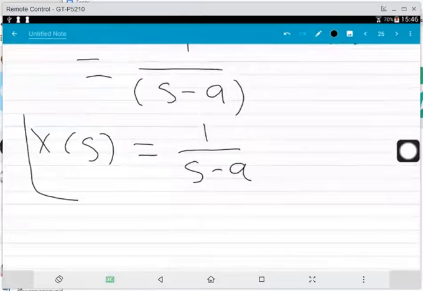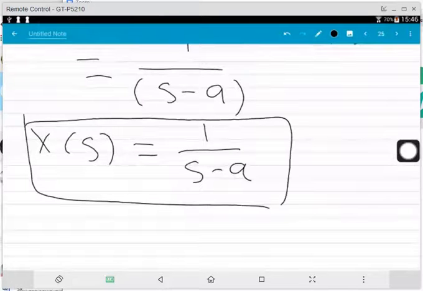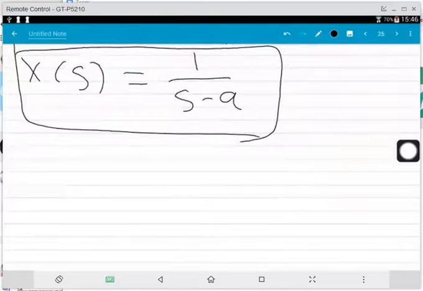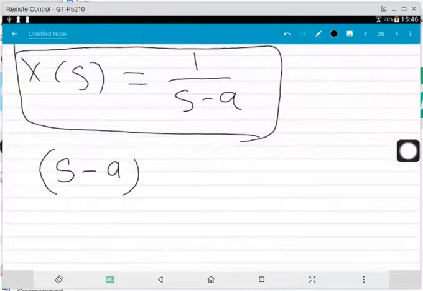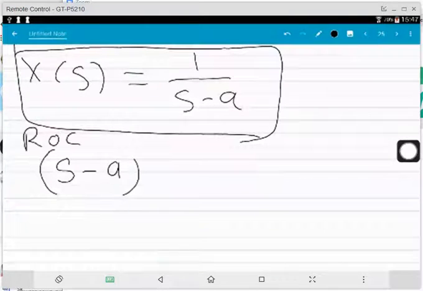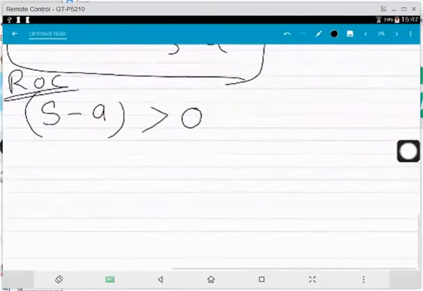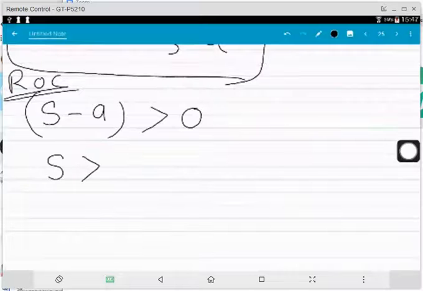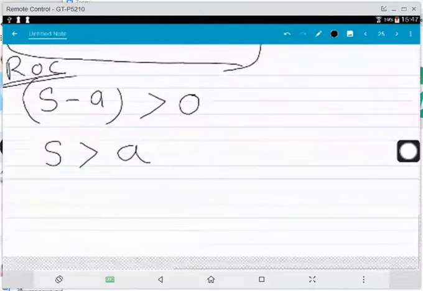Now we have to find out the ROC of this signal. This is a causal signal, so s minus a should be greater than 0. So s should be greater than a.